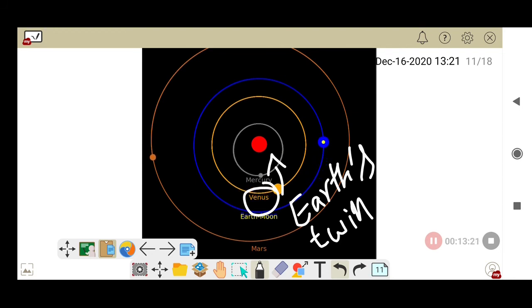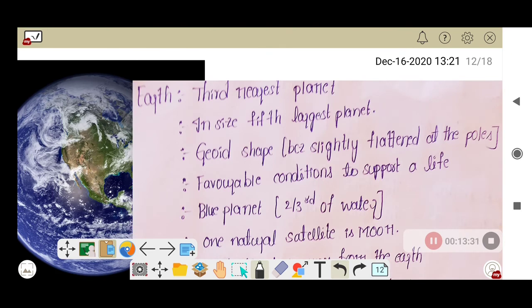And now coming to know about the Earth. Actually our lesson is related to this topic only, right? The Earth in the solar system. Do you know, the Earth is the third nearest planet and in size it is the 5th largest planet. And the shape of the Earth is geoid shape. Why? Because when we see the shape of the Earth, it is slightly flattened at the poles. So that's why the shape of the Earth is called geoid shape.